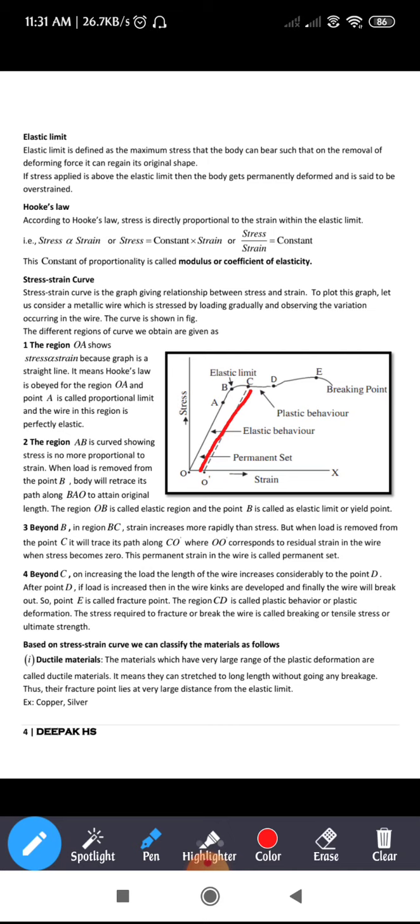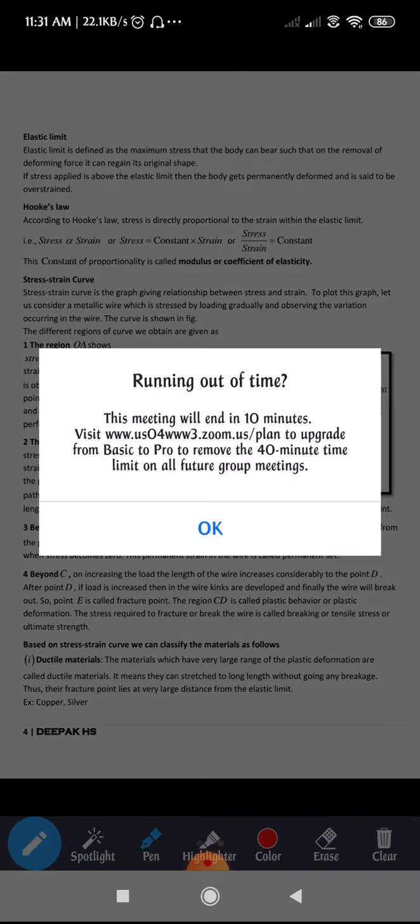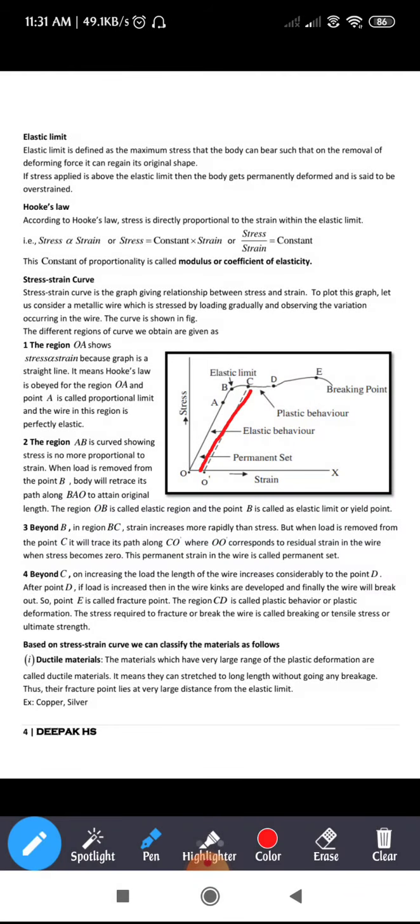In this way you observe the variation of stress versus strain by considering a metallic wire, where one end of the wire is attached to a rigid support and the other end has been connected to a load. By increasing the load in the wire, you observe the variation of stress versus strain.